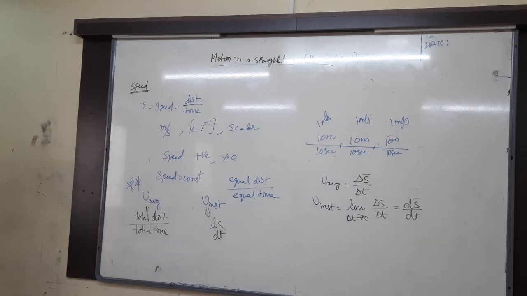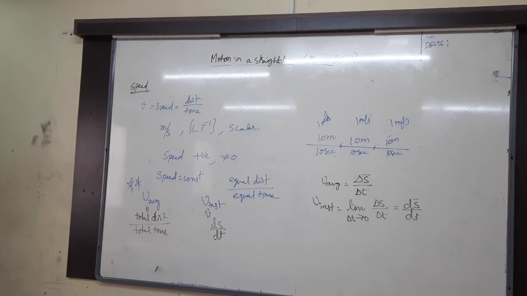Next, speed is a scalar quantity. Write units and dimensions. Units are meters per second and dimensions are LT power minus 1.